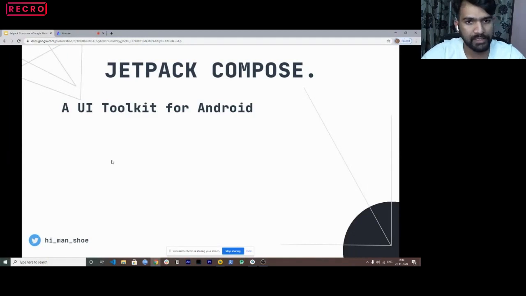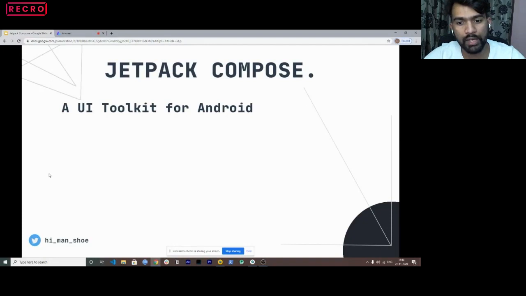And because Jetpack Compose is here, I definitely feel it might actually replace XML in the future. I'm not sure, I'm not commenting anything. But first Google published Kotlin, then a lot of Kotlin libraries came, like Flow and coroutines, and now Jetpack Compose works seamlessly with coroutines. So this is just another toolkit.